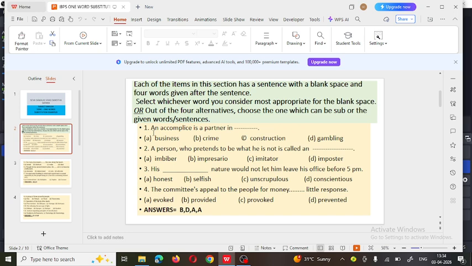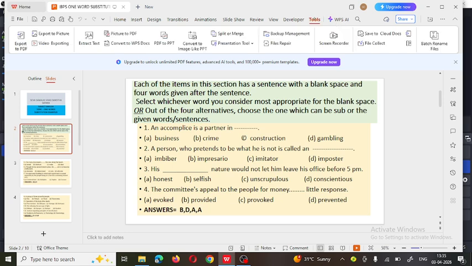See the first one. An accomplice is a partner in dash. So an accomplice is a partner in what? Business, crime, constructions, gambling. These options are given here. So the correct option is what? Crime. An accomplice is a partner in crime.